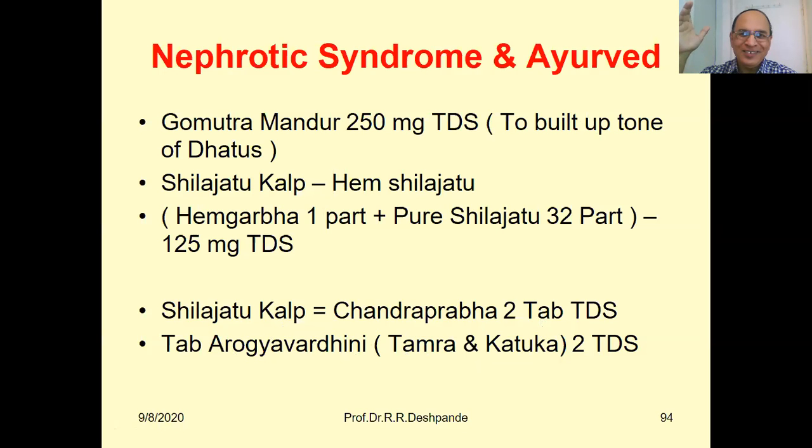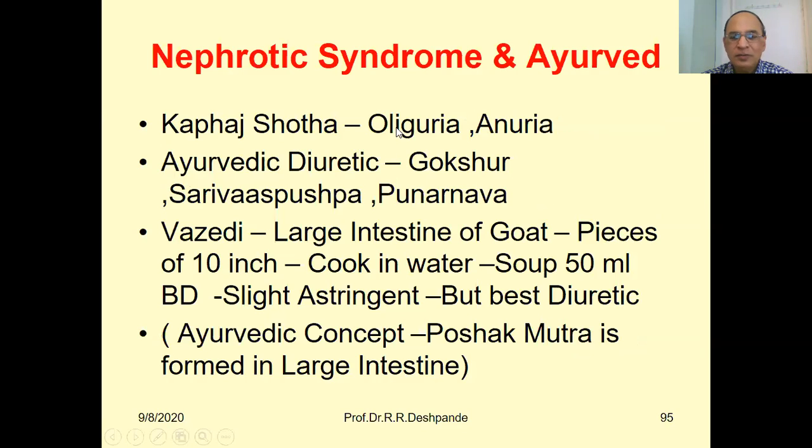Arogya Vardhini tablet is available. 50% part is Kutki. Try to understand. The name suggests Arogya means health and Vardhini means to improve. Improve your health quality, that is Arogya Vardhini. Tamra and Katuka. This tablet can be taken 2 tablets 3 times a day. In Kapha Shotha, there may be oliguria, sometimes anuria, not proper urine formation. So Ayurvedic medicines like Gokshura can be used to stimulate urine formation.